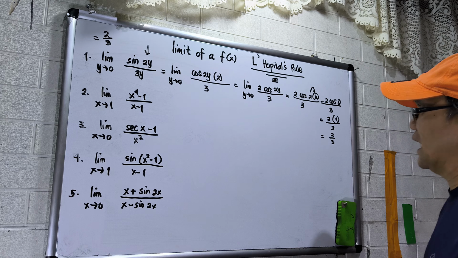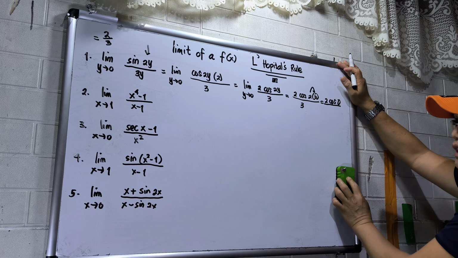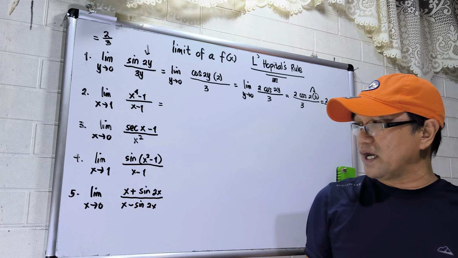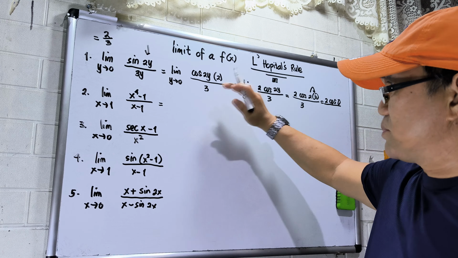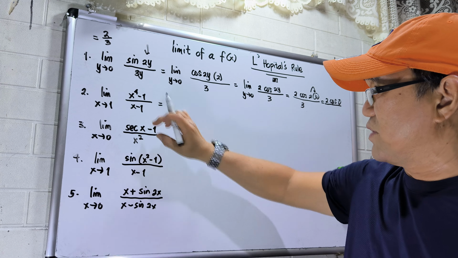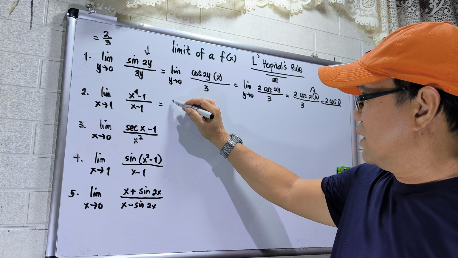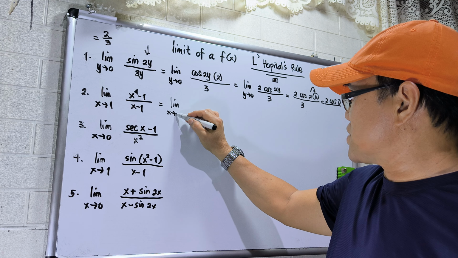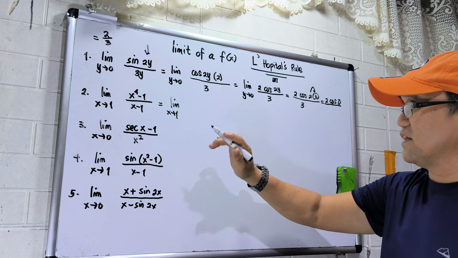Okay? Then allow me to erase this portion so that I can proceed to number 2. So take note, number 2 can be solved in a simple algebraic fraction. But in L'Hopital's rule, it's very easy because you just differentiate, then differentiate. So in a simple way, this will be limit x approaches 1, and we will apply synthetic division.